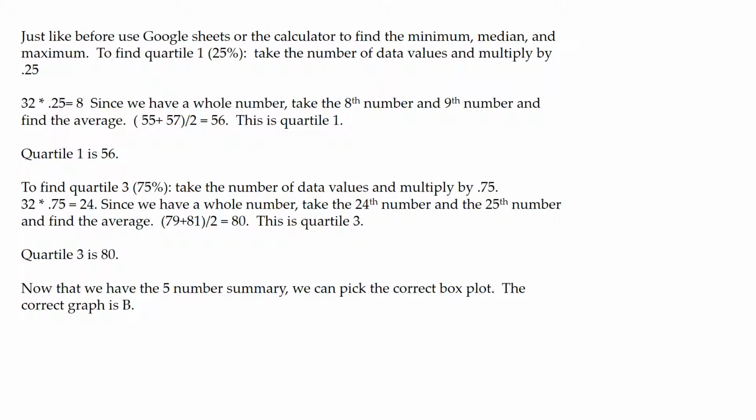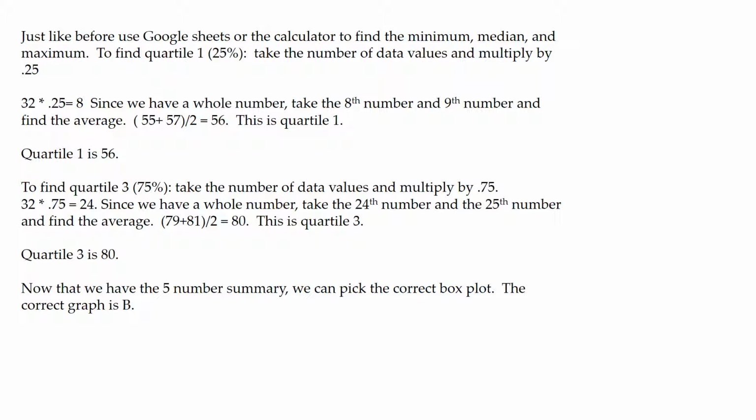The 8th number is 55, the 9th number is 57, so when we average those two numbers together, we get 56. This is quartile 1. Quartile 1 is 56. To find quartile 3, the 75% mark, take the number of data values and multiply by 0.75.